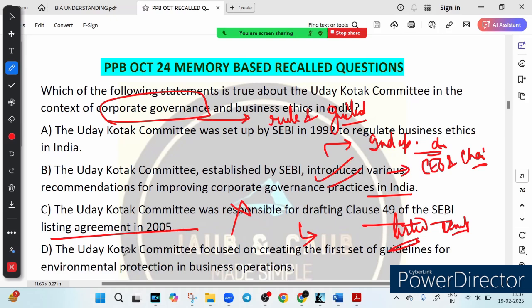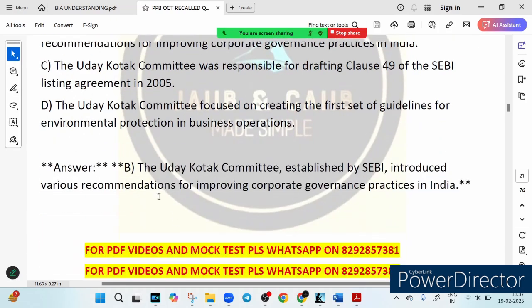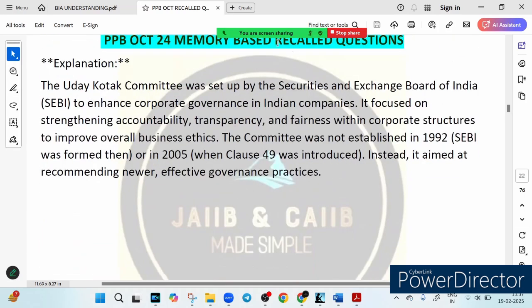And option D says that the Uday Kotak committee focused on creating the first set of guidelines for environmental protection. This is also wrong, right? So what did we learn from this question? That the Uday Kotak committee was set up in 2017. You must remember this key point, right? Because the question may be repeated in the upcoming examination. So it was set up in 2017.